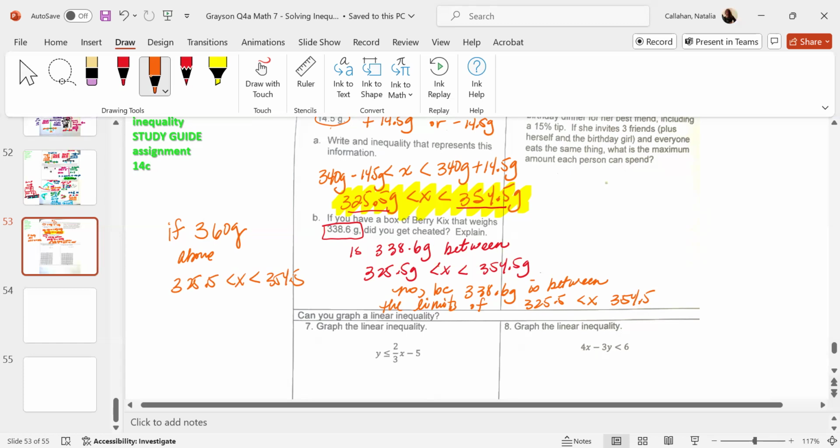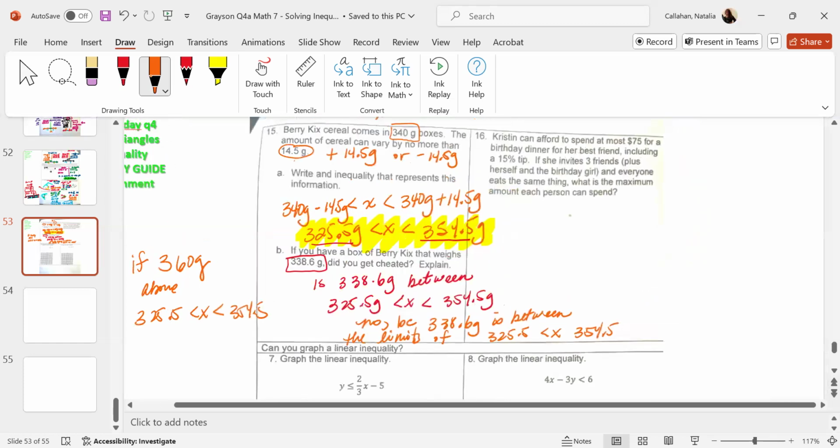Inequality just means you can have a box of cereal, but it has to be between these two numbers because they don't always measure the exact same weight. Sometimes it might fluctuate a little bit. Does that make sense? That doesn't make sense. What do you mean it doesn't make sense? I don't understand what you're saying. Read it again.